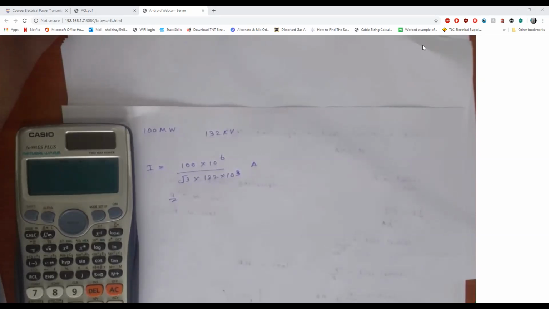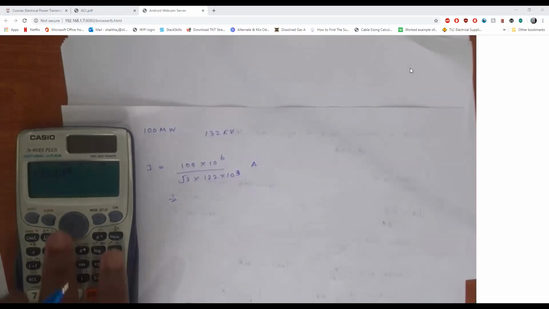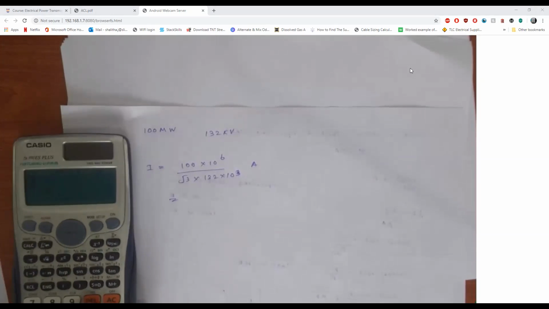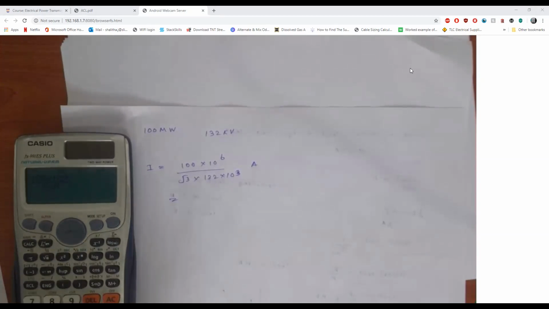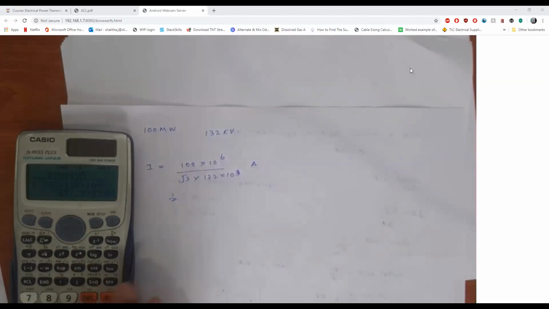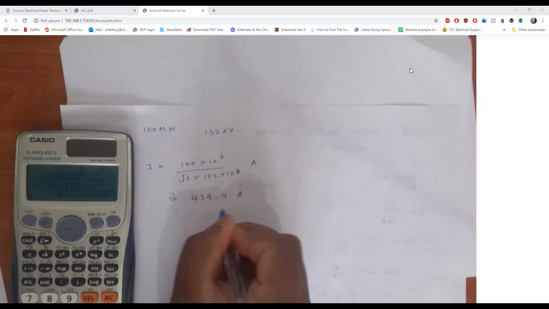So here you will get a value. The conductor current is 437.4 amperes.